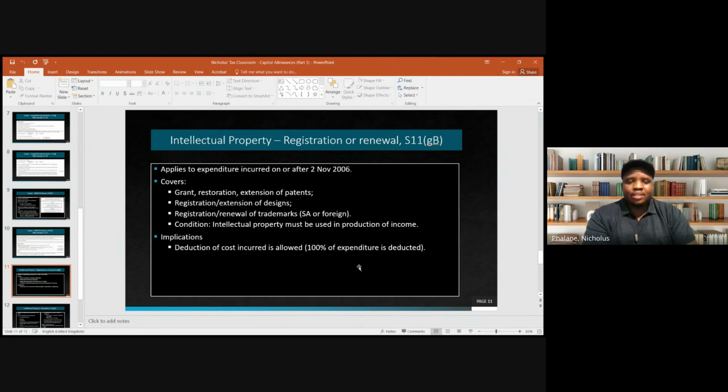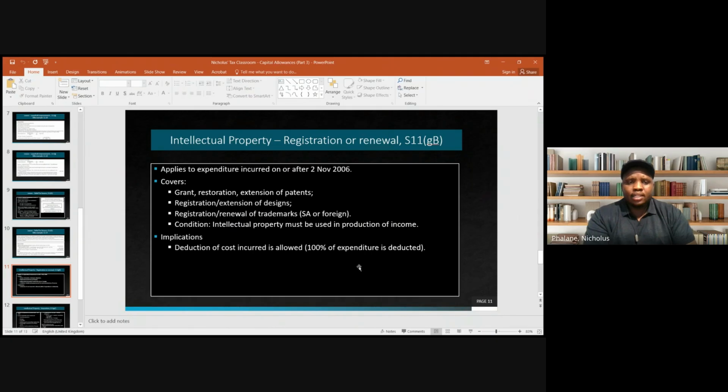The deductions or allowances relating to intellectual property, right, will be driven by whether you are renewing or registering the intellectual property or you are purchasing it, right? So when you are registering or renewing intellectual property, Section 11G(b) will be applicable, right? And when you are acquiring intellectual property, Section 11G(c) will be applicable. So let's start off with Section 11G(b), registration or renewal of intellectual property.